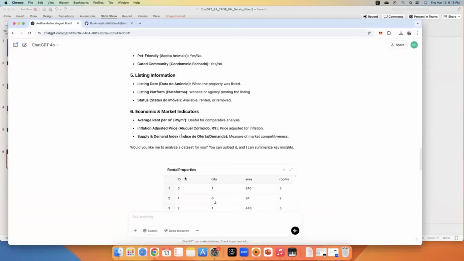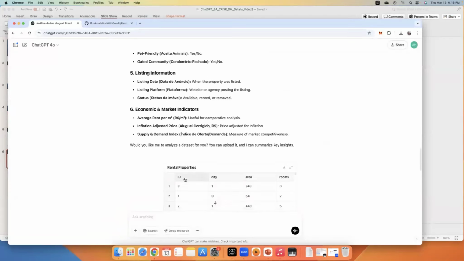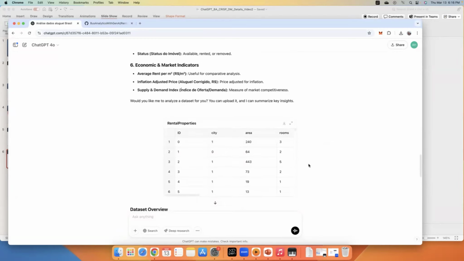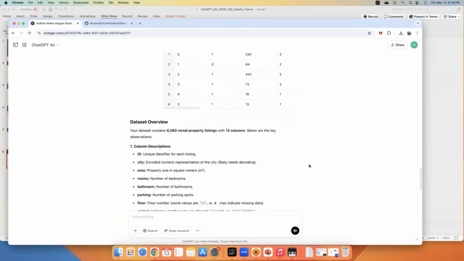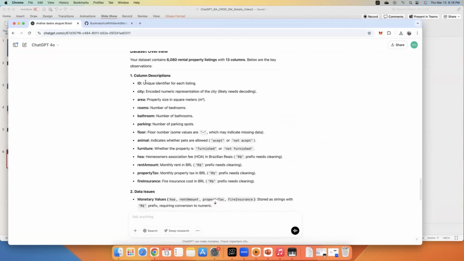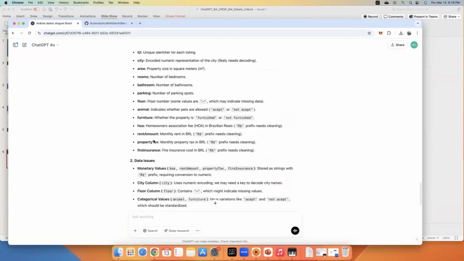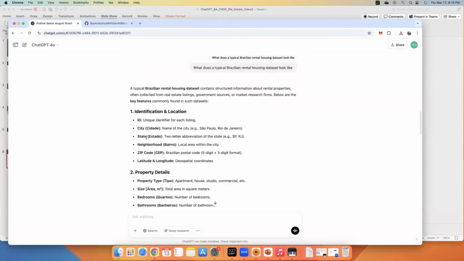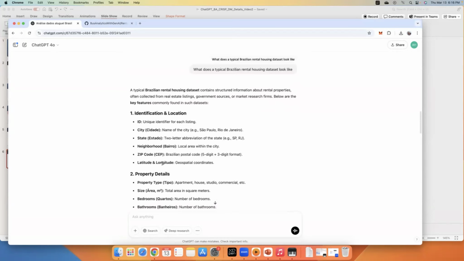As you can see, the rental properties data set, like a table, is provided. I can see the names and descriptions of each column. It's not just the name, as far as ChatGPT tries to understand it, that information is provided.